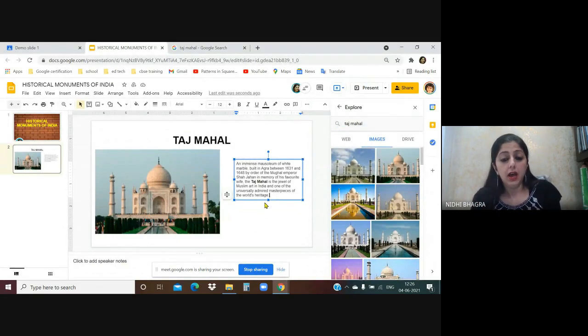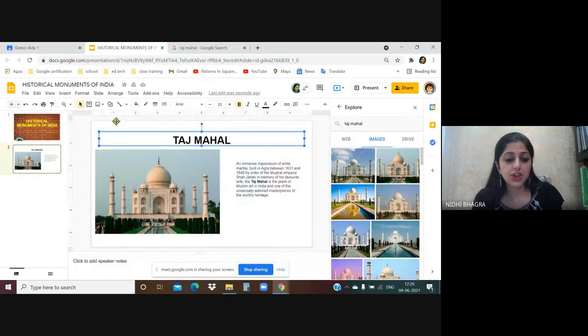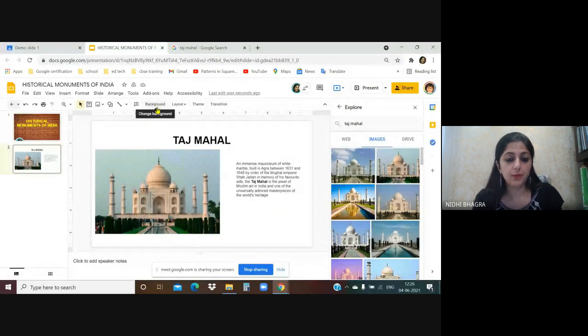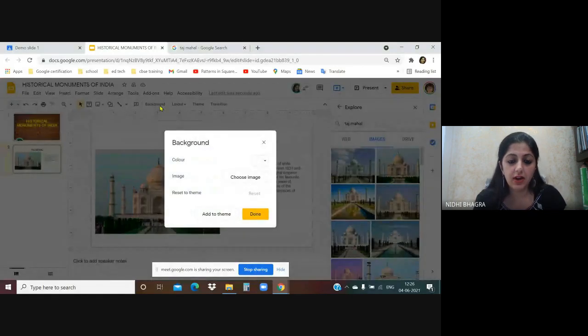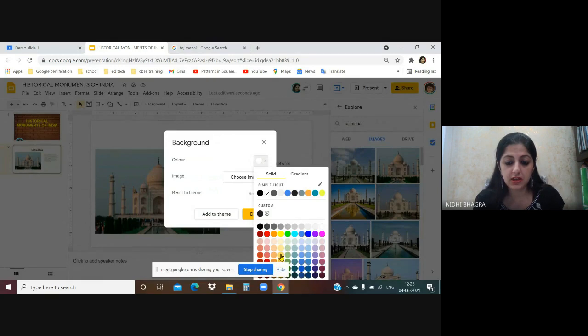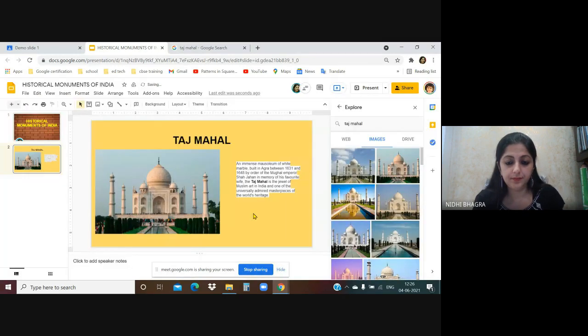Now, the child can even change the background from the option change background. So let us click on background. Color, can choose any color. Done. First slide is ready. Now I have made a very basic slide.